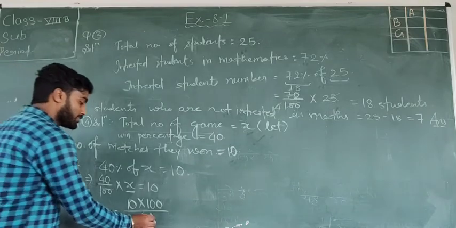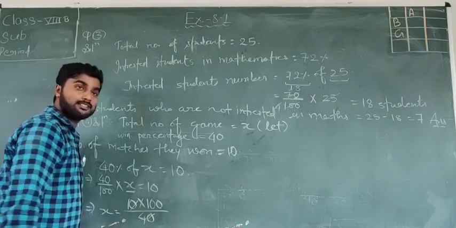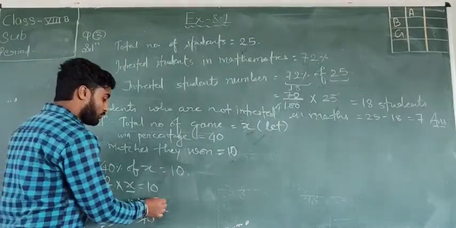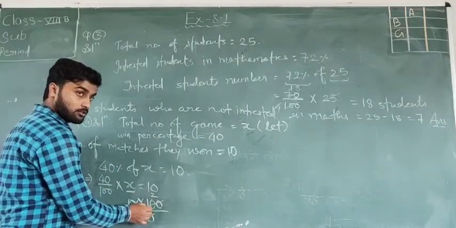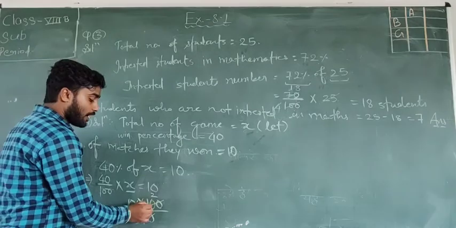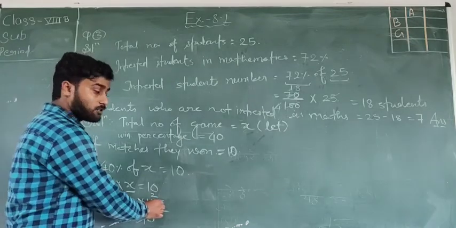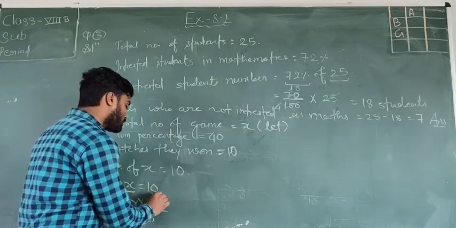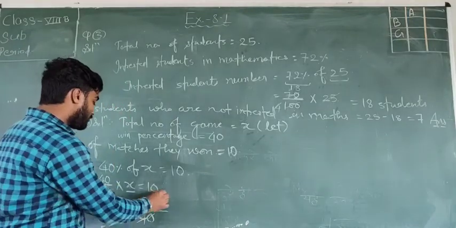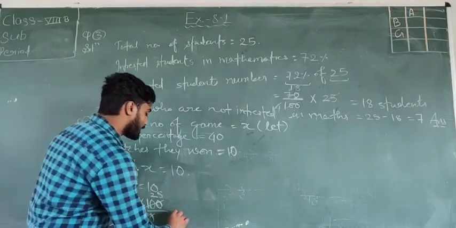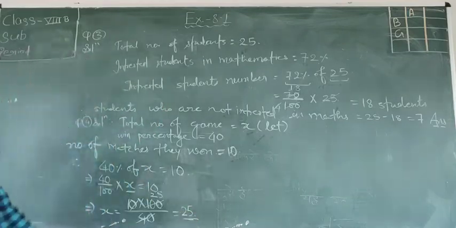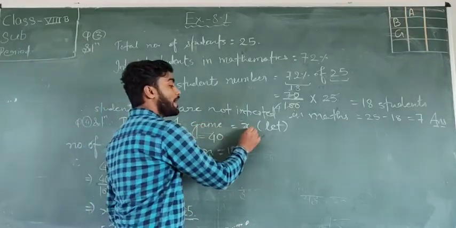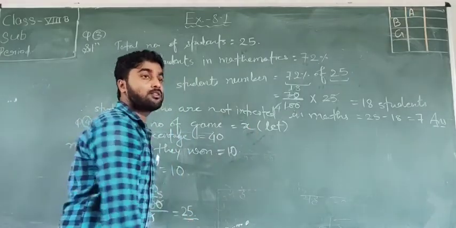Now 40 is here, so the 0s are cancelled to each other. Now 4 2s are 8. How much left here? 2. 10 minus 8 is 2, and 2 and 0 is 20. That means 4 5s are 20. So 25 is the value of x. So total number of games equal to x equal to 25.